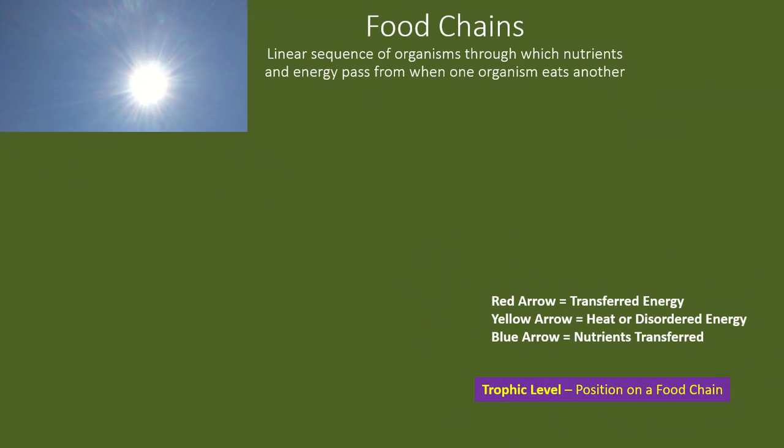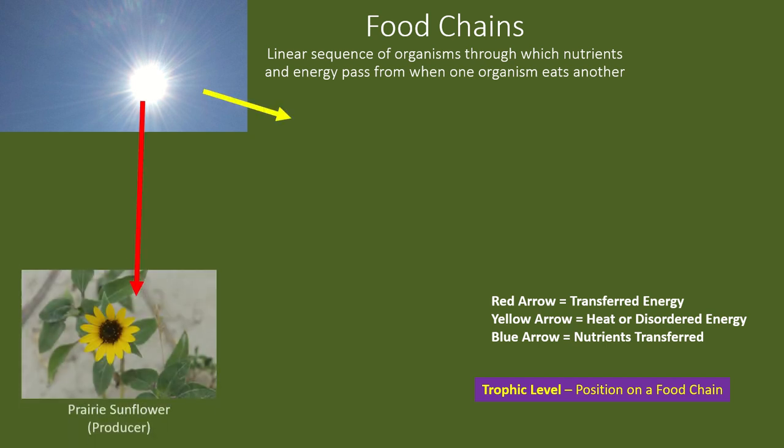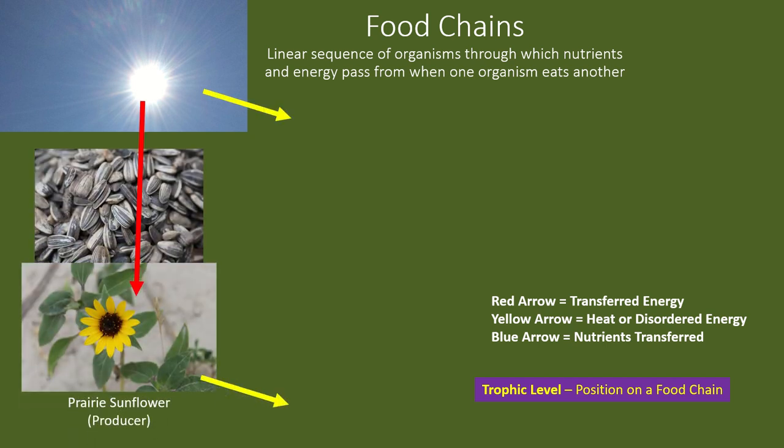about it. Ecologists utilize food chains as a model to understand nutrients and energy transfer between organisms. A food chain is a linear sequence of organisms through which nutrients and energy pass from one organism to another. I chose organisms in a prairie food chain with prairie sunflowers acting as a producer, which makes food molecules from sunlight and stores that food in seeds, leaves, and other plant tissue.